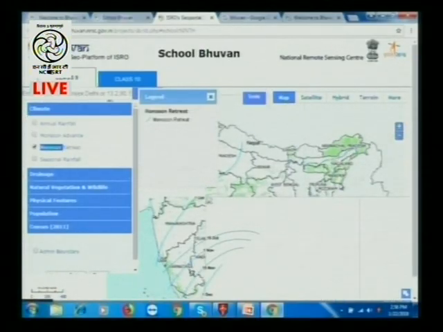Exactly. And not only that, here in the left hand corner, just below class 9, even if you want to study a small part, let's say only Delhi, only Chennai, only Shillong, the choice is yours. If you know the latitude and longitude of that place, simply write that. If you do not know that, simply write the name of that place. The site will help you. You can straightaway go over there and study the small area. It's our own country. We can study from the smallest region to the whole nation. All the data is available in high resolution.